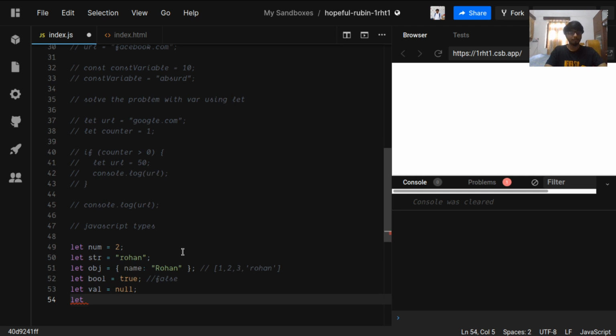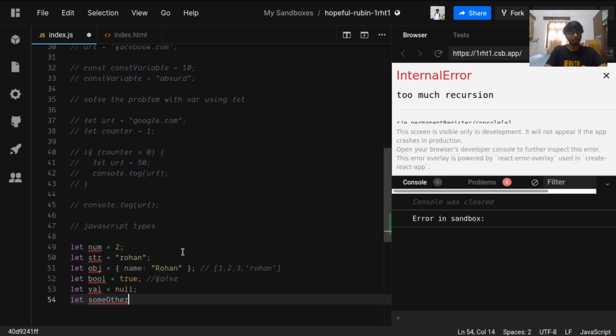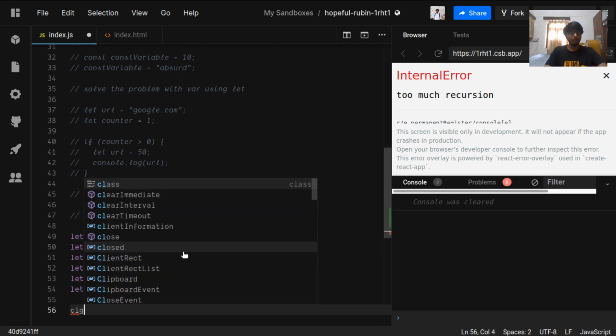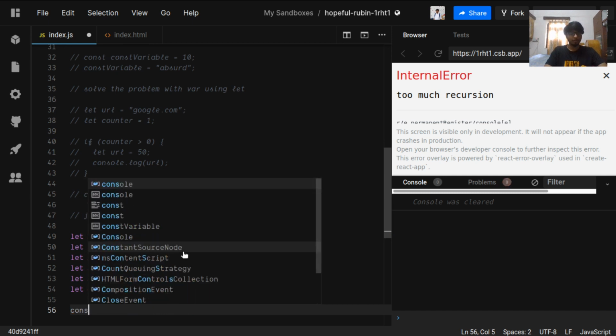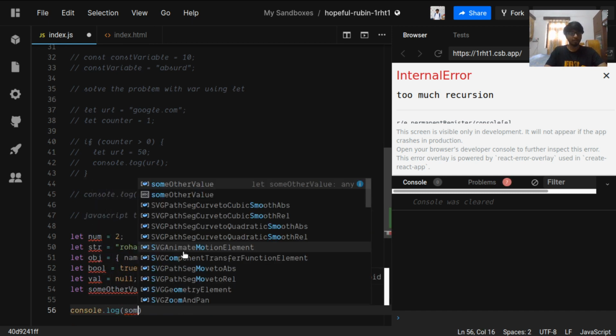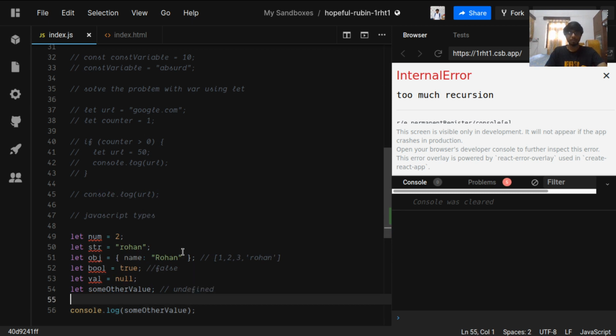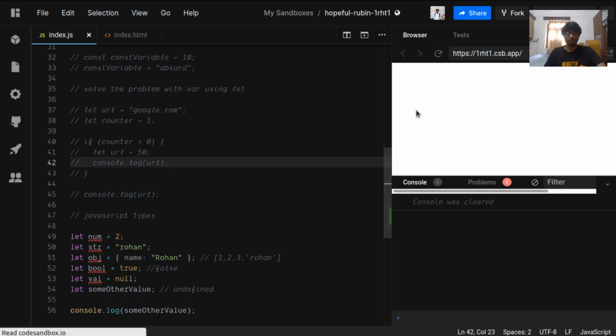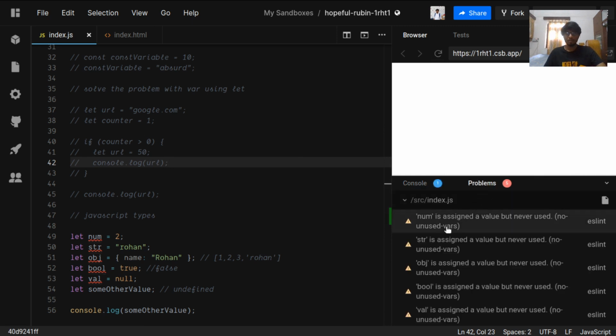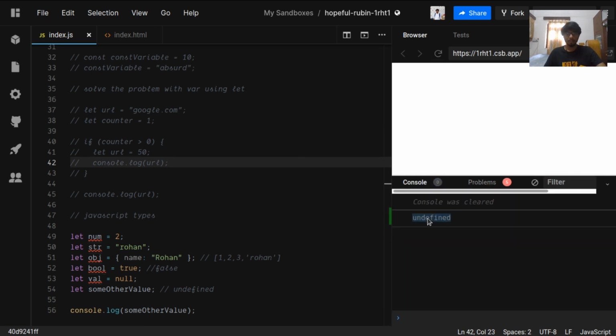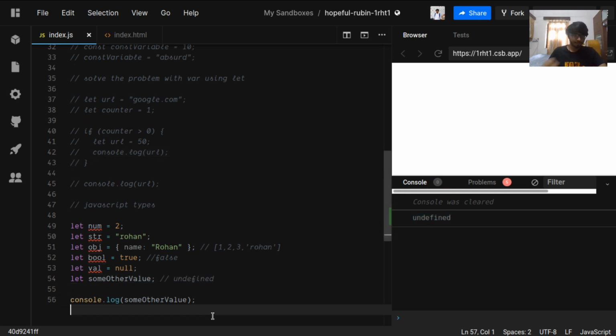Now we have some other value and we are not assigning it some value, so it is undefined. It has undefined value. So if we try to print some other value, it will show undefined.